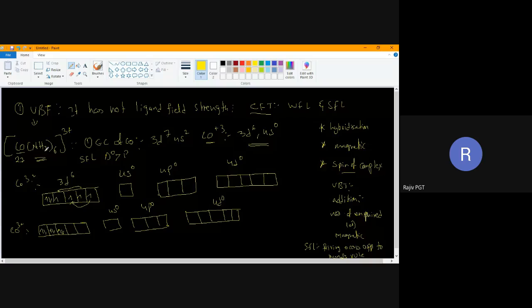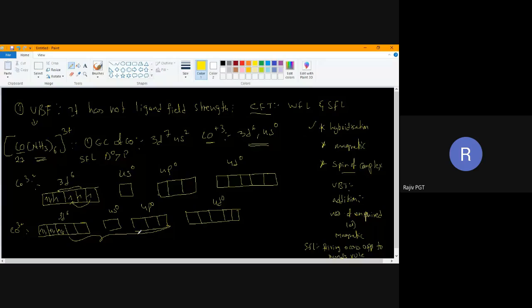Each ligand will bring 2 electrons, and I require 1 orbital to accommodate 2 electrons. Now tell me which hybridization it is undergoing. Fast, children. d2sp3. Very good. So we have completed hybridization.